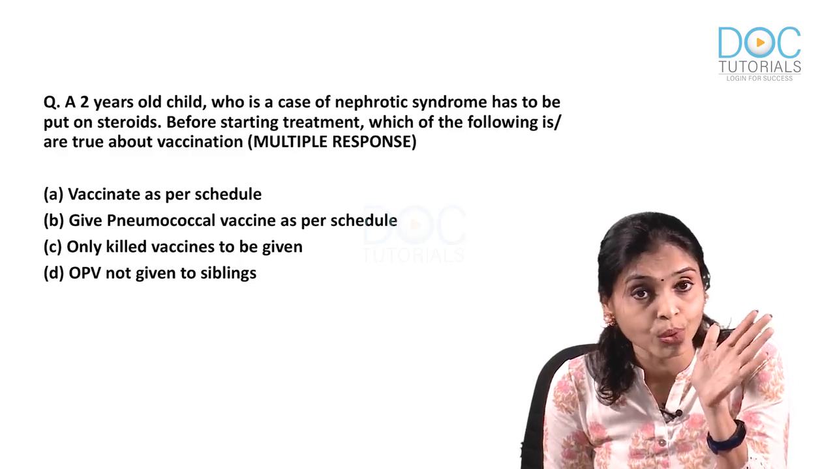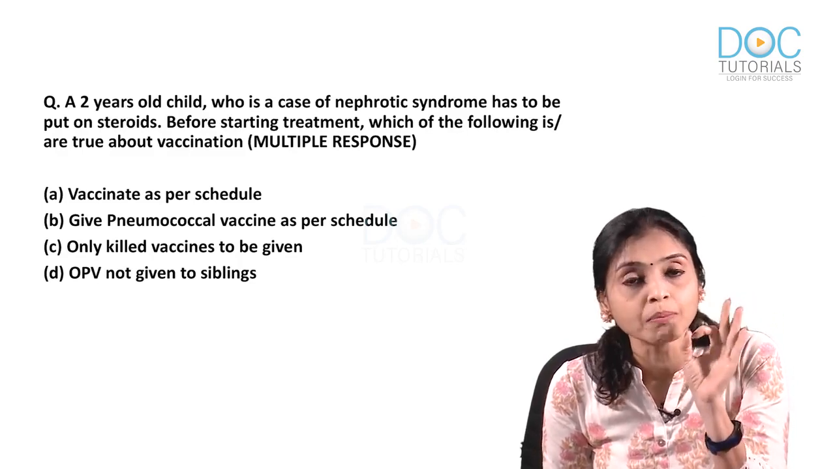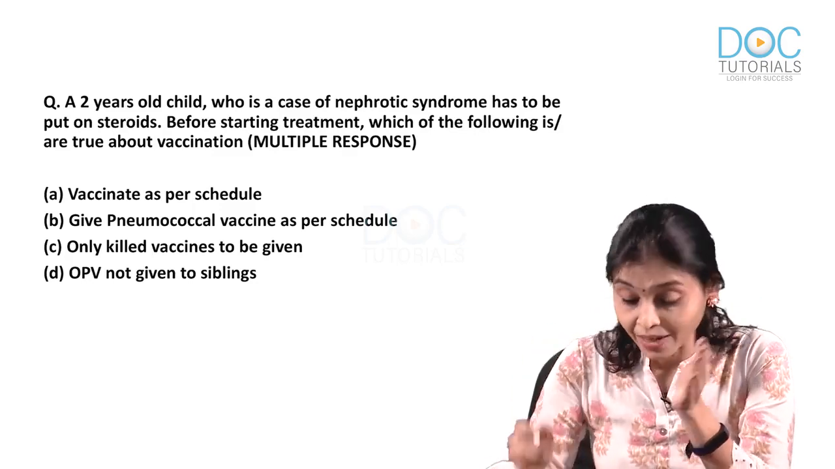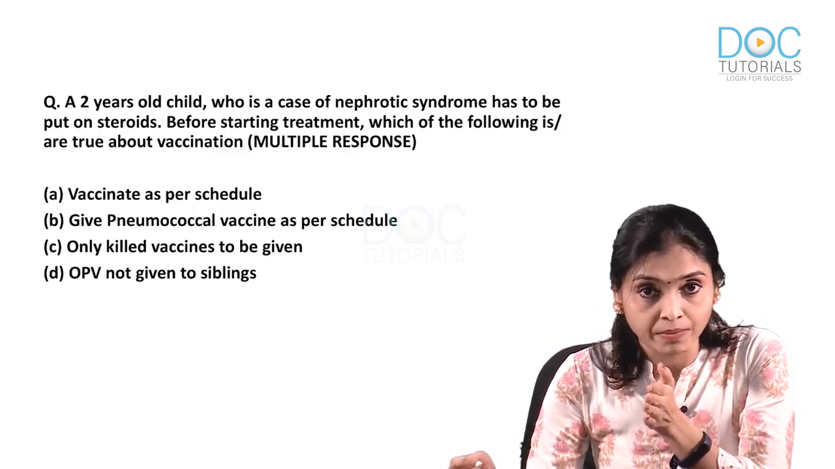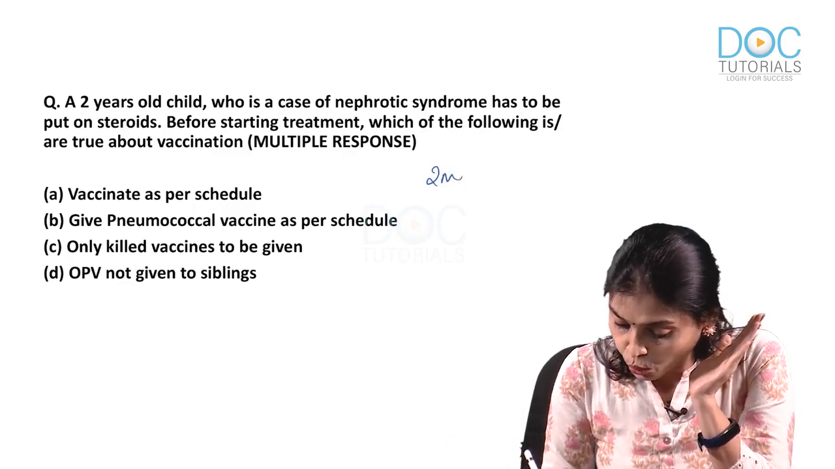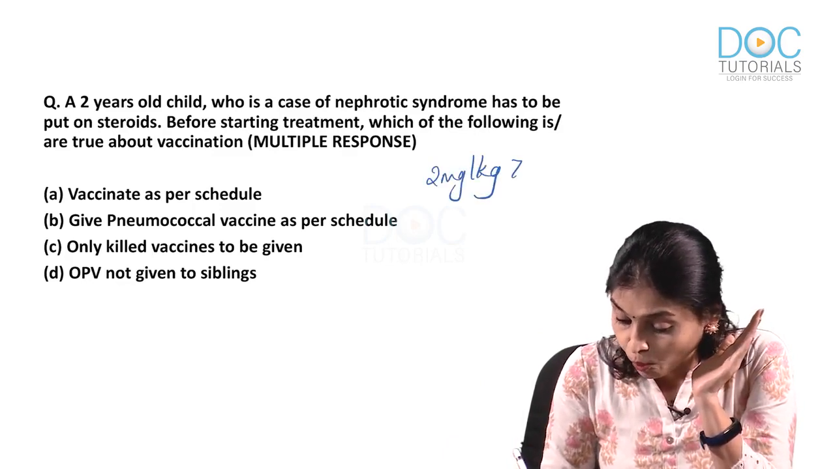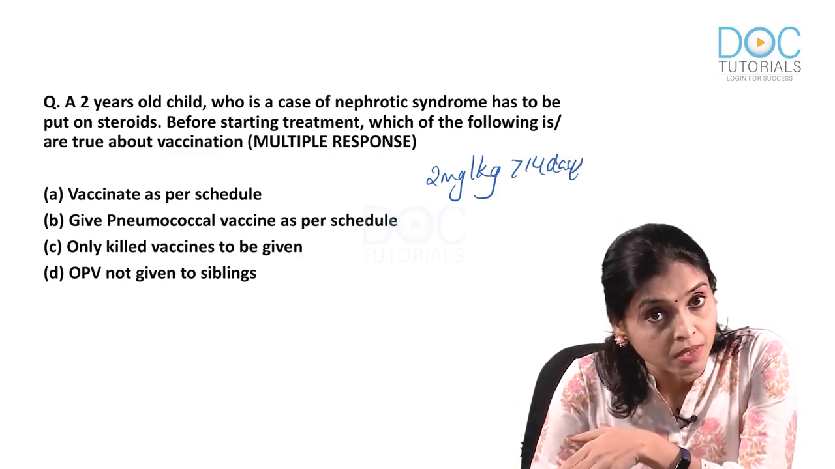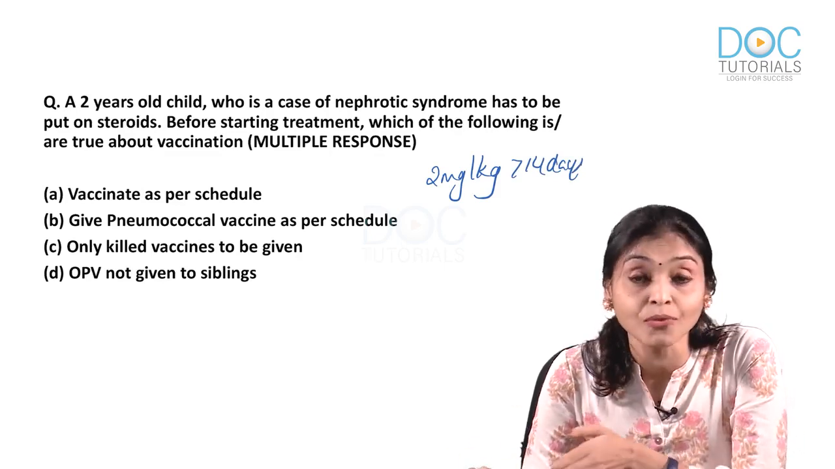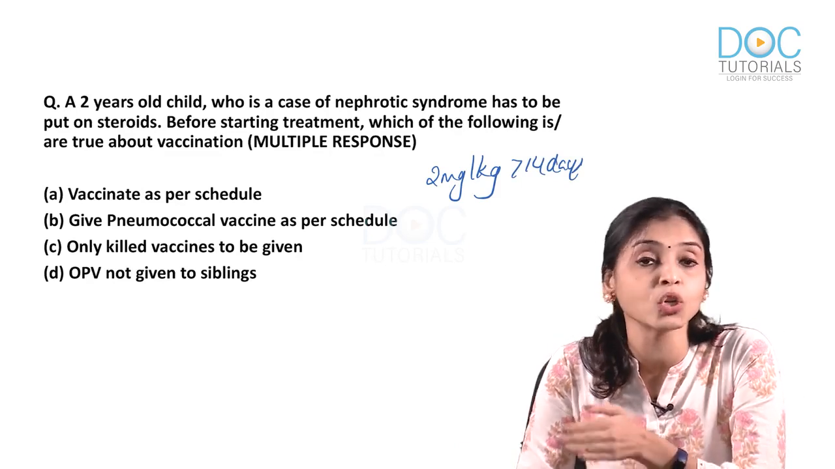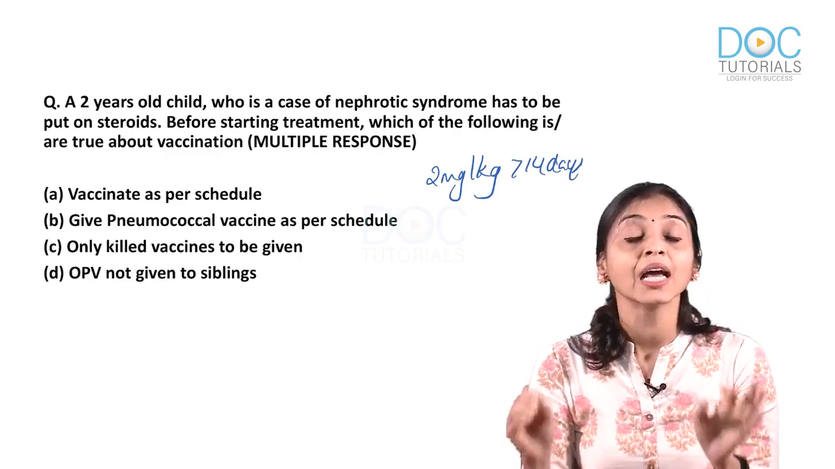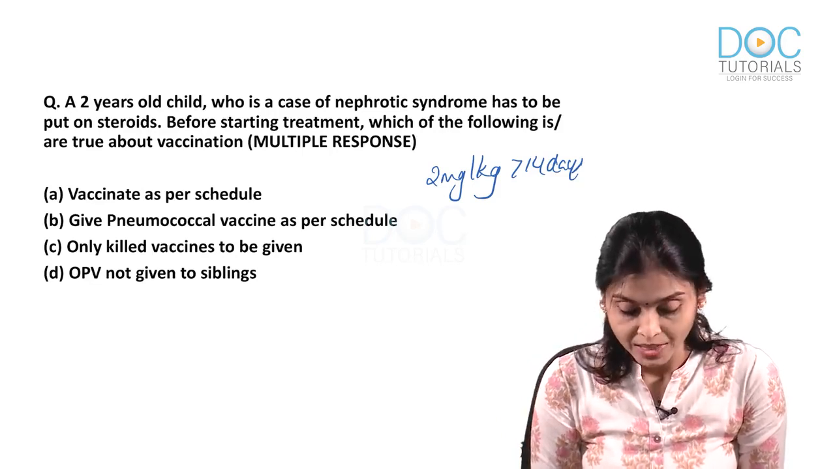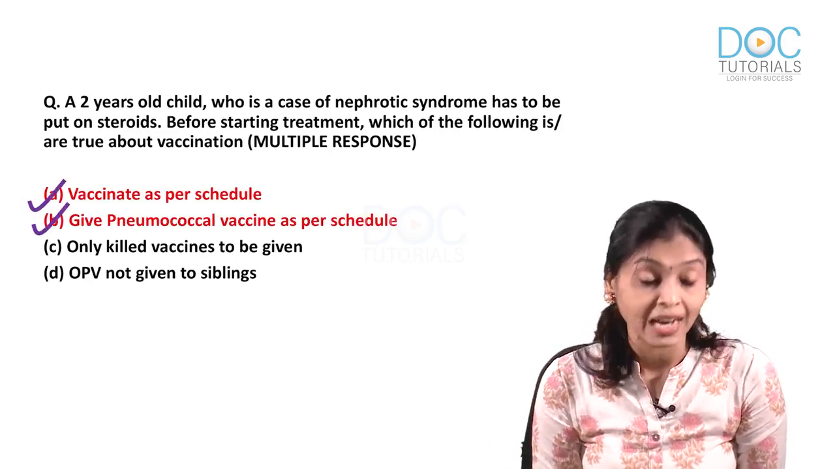That is also something that you should do before starting a child on nephrotic treatment, because once you start giving treatment, to be very specific, 2 mg per kg for more than 14 days, the child will become immunocompromised. After that, the child is very likely to develop pneumococcal infection. So, it is said that before starting the child on treatment, better you give pneumococcal vaccine. So, that is also correct. So, we have 2 answers.